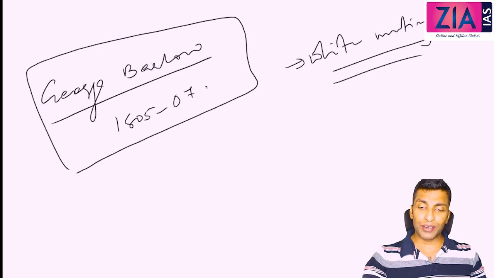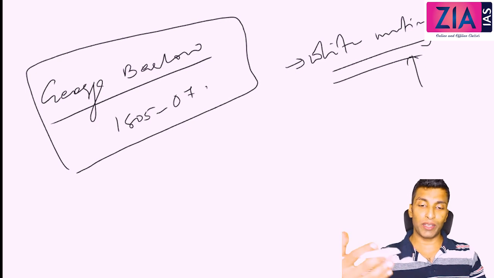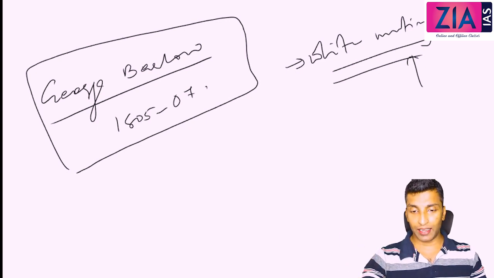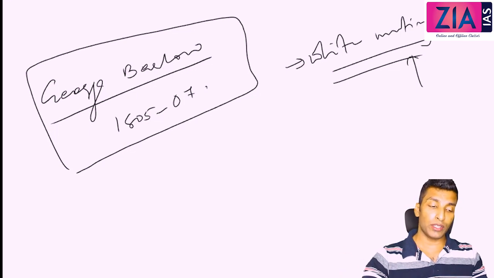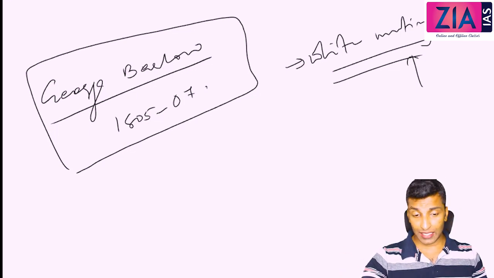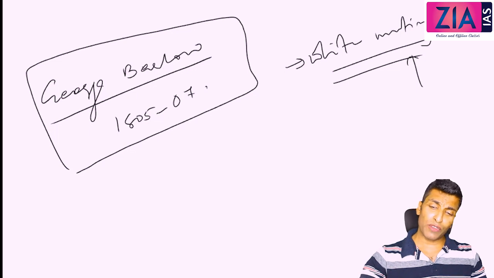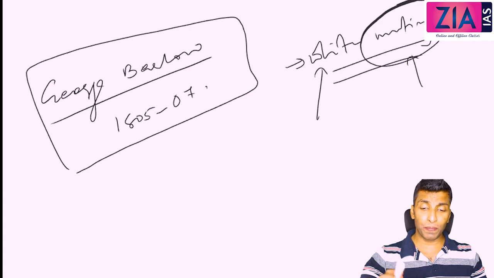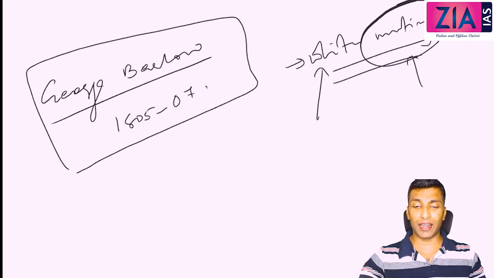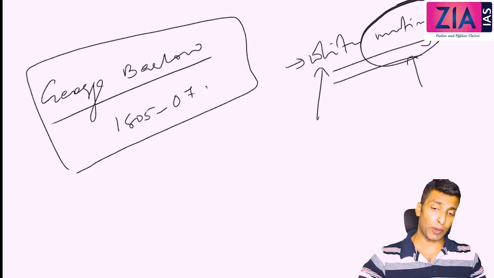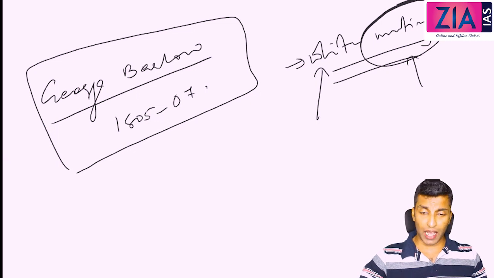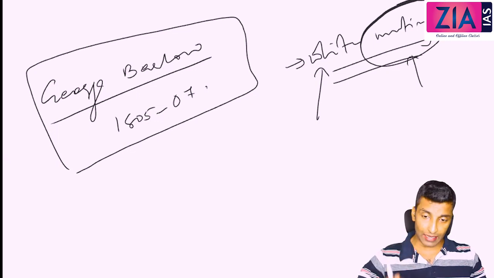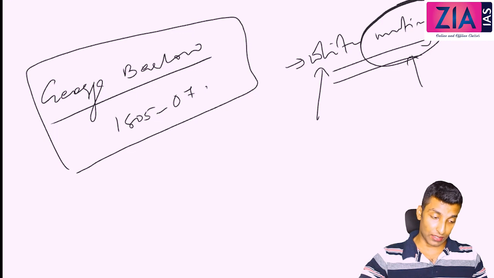It is unrest among the soldiers. It could be due to salary, discrimination, facilities, or problems with the seniors. So mutiny is always common in the army, and since it was a white mutiny, maybe some discussion was there, but I don't think any question will be asked from this topic. So George Barlow's time, the white mutiny, I am skipping. We are not discussing this.